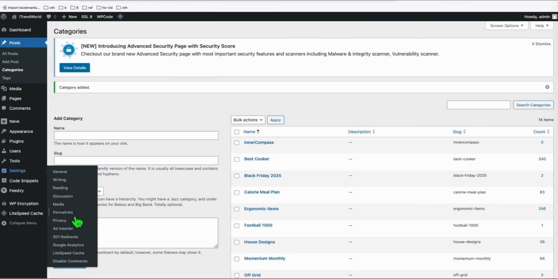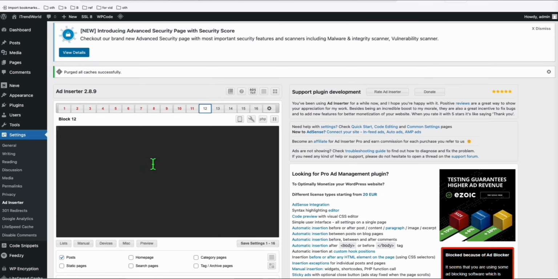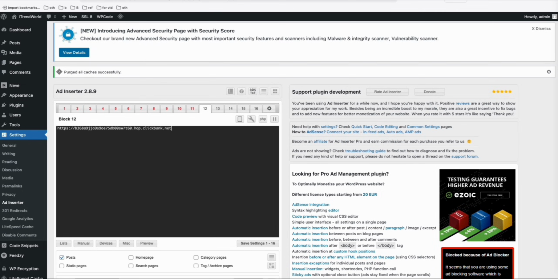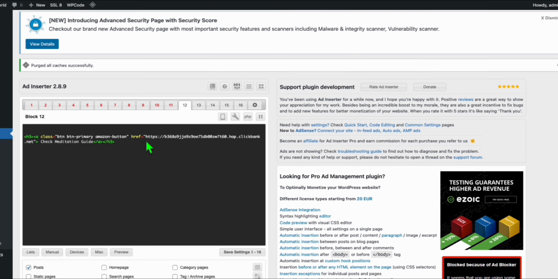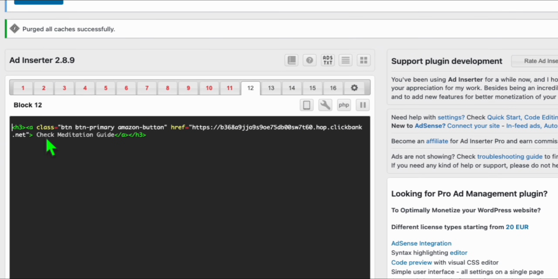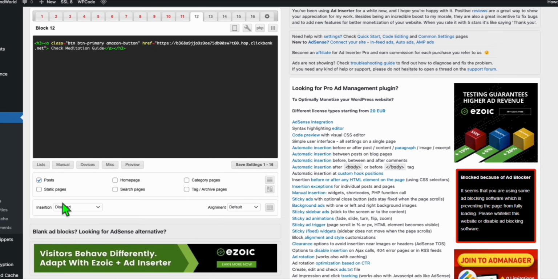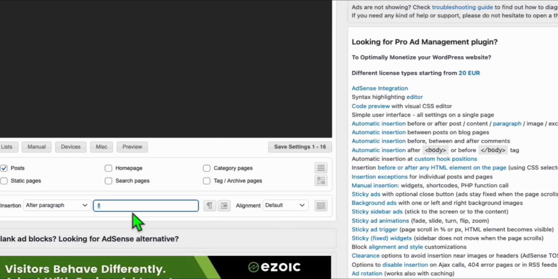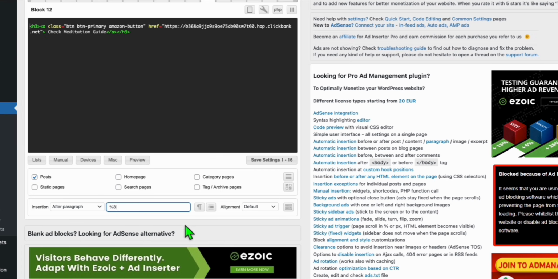Now, the next thing is to set up an ad inserter. From here, select a block, I'm choosing number 12. Then, remember we have this link, so I'm going to copy this and paste it right there. Now make sure you configure this correctly, and we will add an HTML markup for the link. So look at this, check meditation guide. We will enable this after paragraph, and just do this, %3, so that means every third paragraph, this link will appear.